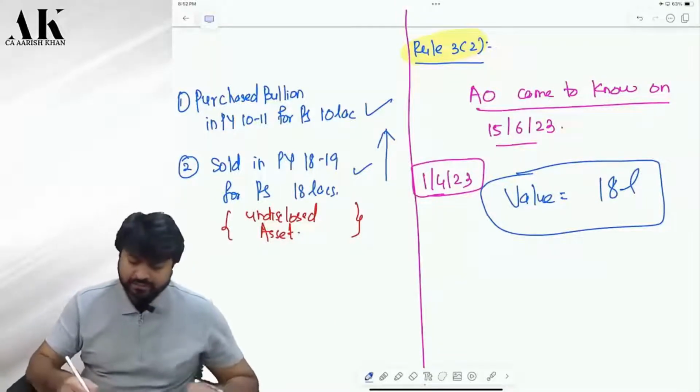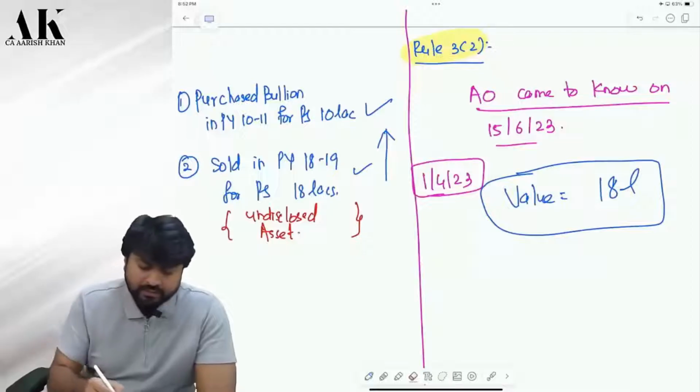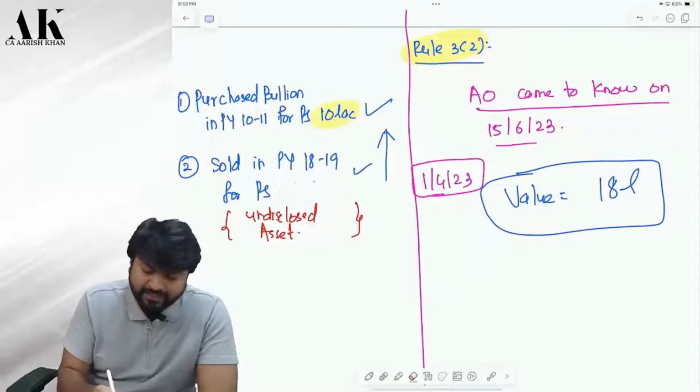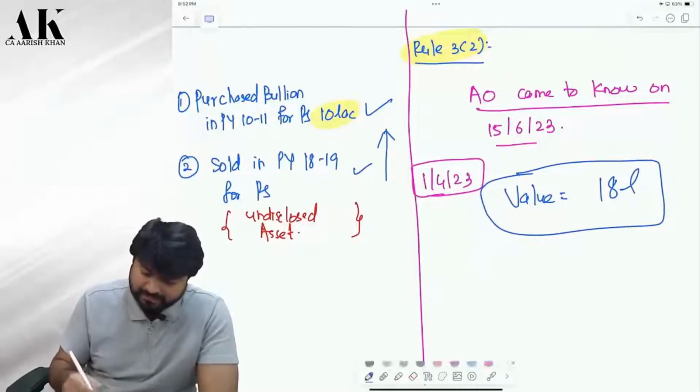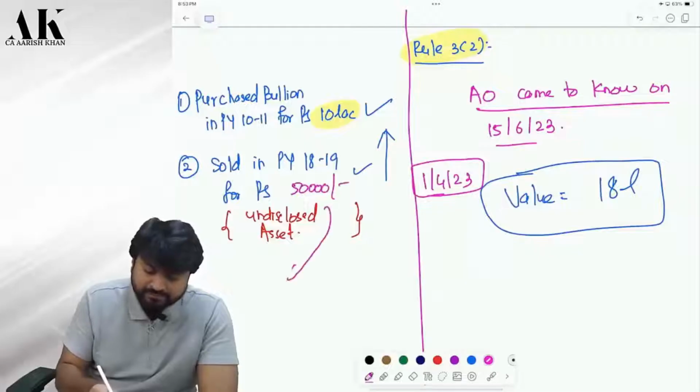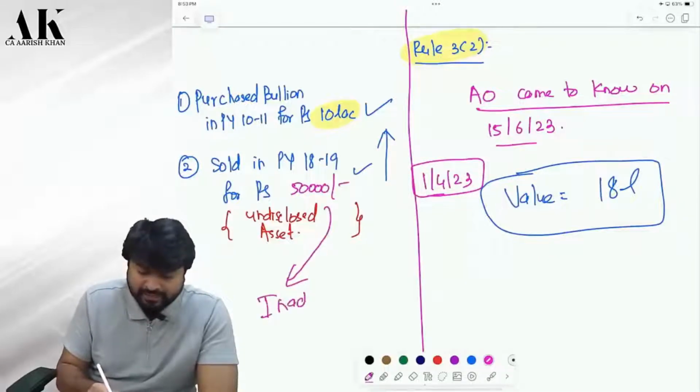Now, see here. Suppose I purchased bullion in 2010 for 10 lakhs, and I sold it in previous year 18-19 for, say, 50,000 rupees.